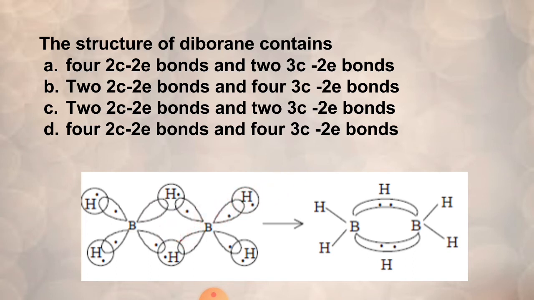So here you have 2 three-centered 2 electron bonds, and you have 4 two-centered 2 electron bonds, because the terminal BH bonds are 4 in number. So option A is correct: 4 two-center 2 electron bonds and 2 three-center 2 electron bonds are formed.